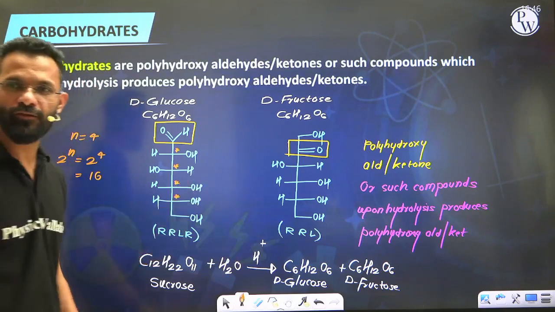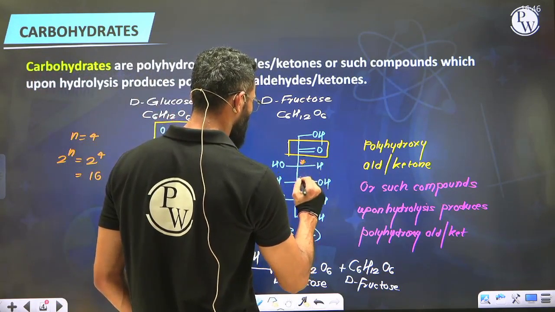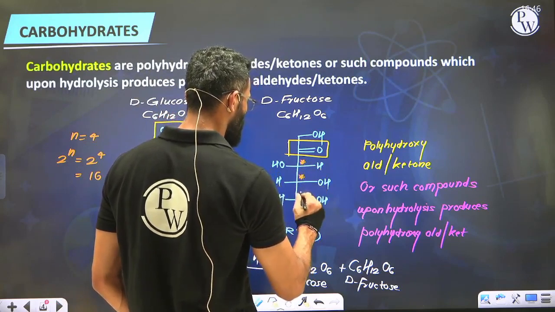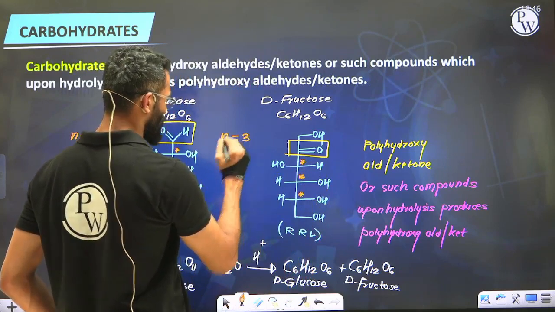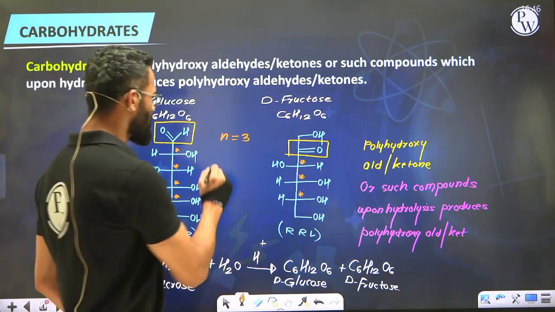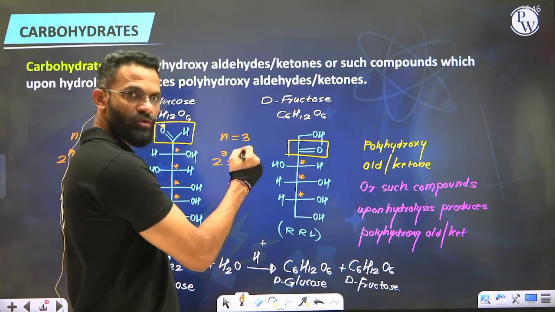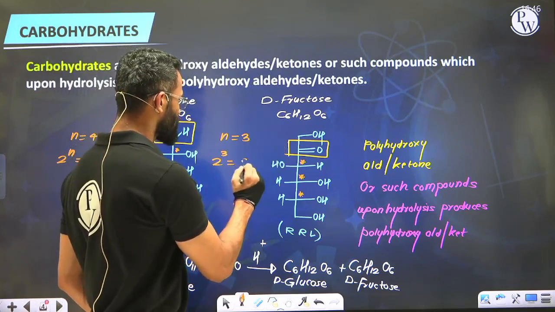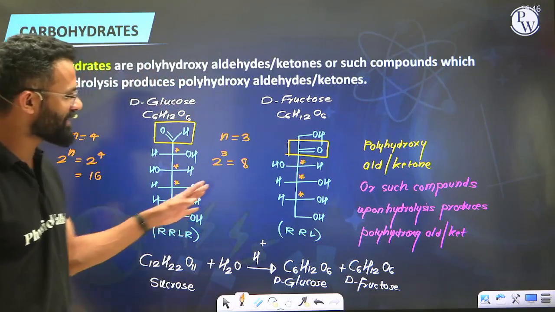Similarly, when you talk about fructose, how many chiral carbon do you see? 1, 2 and 3. 3 chiral carbon atoms. So value of n is equal to 3, that is chiral carbon atoms. So total number of optical isomers will be 2 to the power 3. So 2 2s are 4, 2 4s are 8. So the total number of optical isomers for fructose are going to be 8.